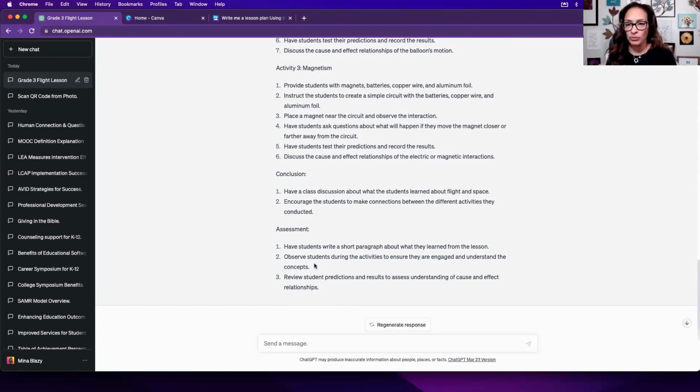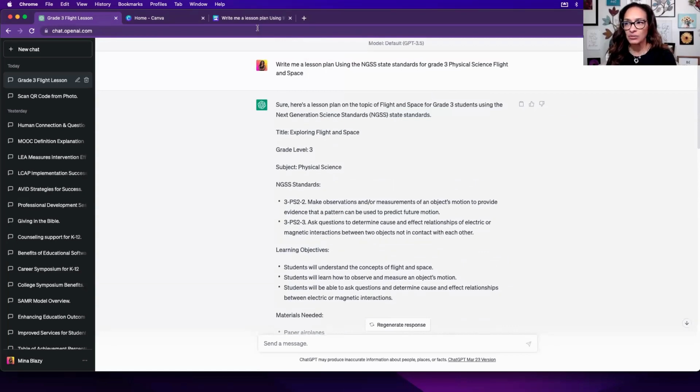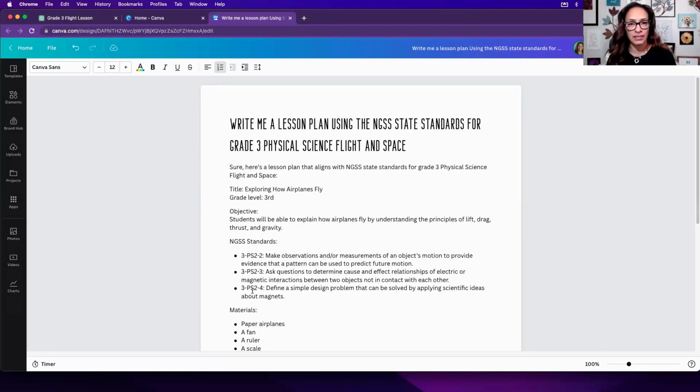But what I want to do while we're here is to jump into the next generation science standards and find these 2 standards along with that. So it's grade 3 PS2-2, grade 3 physical science 2-3, and then we have grade 3 physical science 2-4. And what's interesting, I have to say, is both ChatGPT, OpenAI, and Canva Magic Write found the standard. I didn't have to plug it in. So that's interesting. Let's jump over to the next generation science standards.